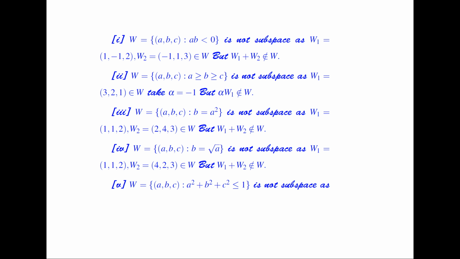Similarly, if I consider the set W as a collection of all those vectors (a, b, c) such that a is greater than or equal to b greater than or equal to c, the question is, is this a subspace?